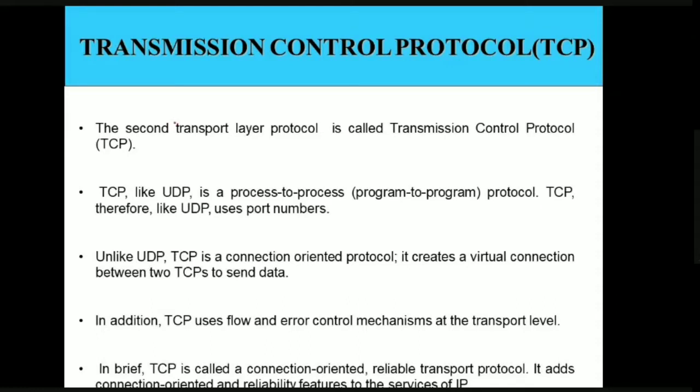This is one of the important protocols in the transport layer. Like UDP, TCP is also a process to process protocol. We were discussing from our discussion about the transport layer protocols that in the transport layer we have process to process communication, right? For this process to process communication we require the TCP protocol. Also, like UDP, TCP is going to use port numbers for identifying the processes.